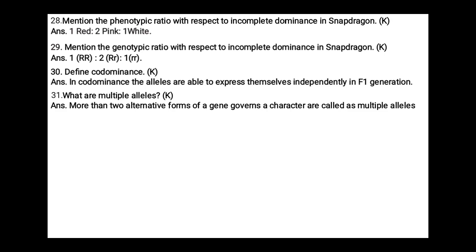More than two alternative forms of a gene that govern a character are called multiple alleles. Best example, blood group antigens and blood group alleles. Mention an example for multiple allelism: ABO blood groups.